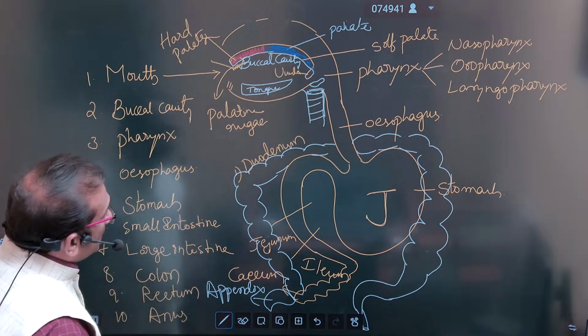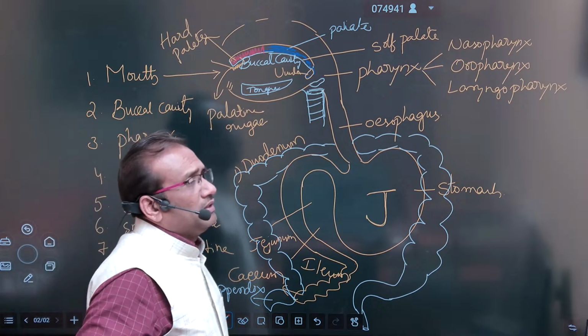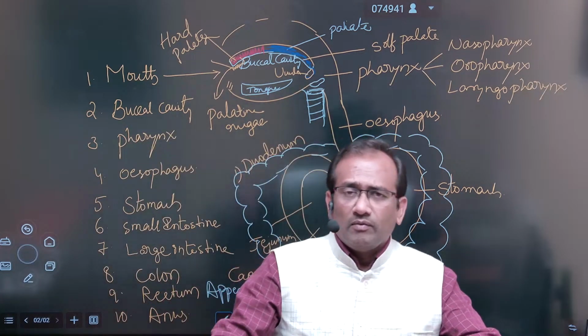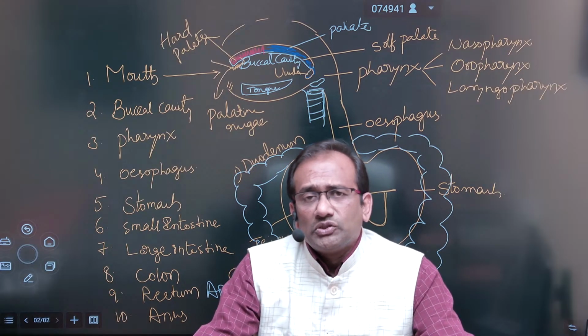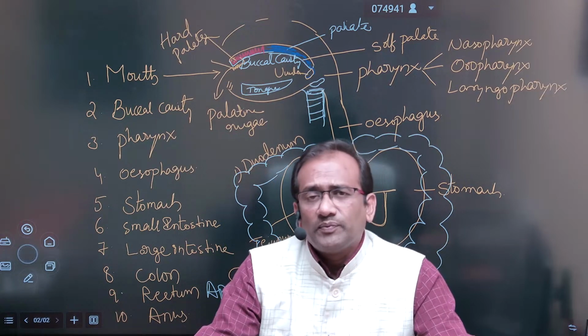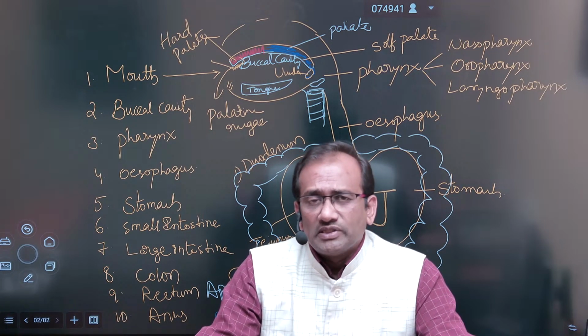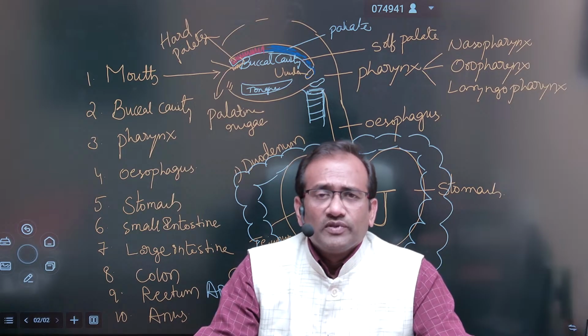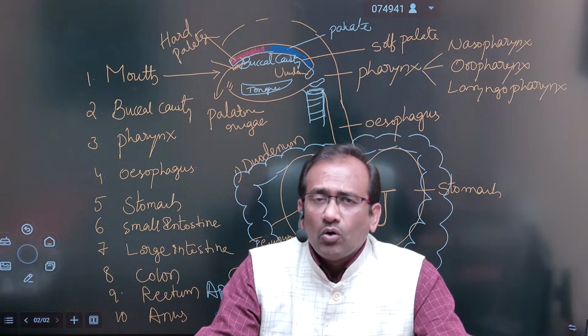anus. So these are the parts present in the human alimentary canal: mouth, buccal cavity, pharynx, then esophagus, stomach, small intestine, the three parts: duodenum, jejunum, ileum is the last part, and then large intestine, the appendix, colon, rectum.